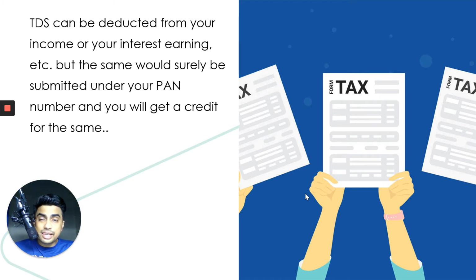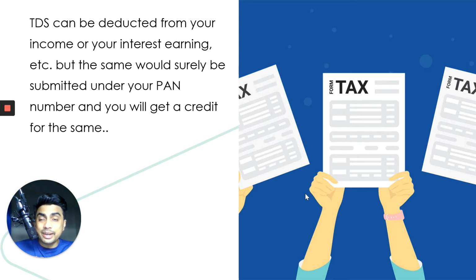Now TDS can be deducted by your bank also. Let's say you have a fixed deposit, you're earning interest on that fixed deposit, and you get a deduction. Let's say you've deposited 1 lakh rupees as a fixed deposit in the bank account, and the rate of interest is 10%, so you get 10,000 rupees as interest, and your tax bracket, let's say, is 20%.